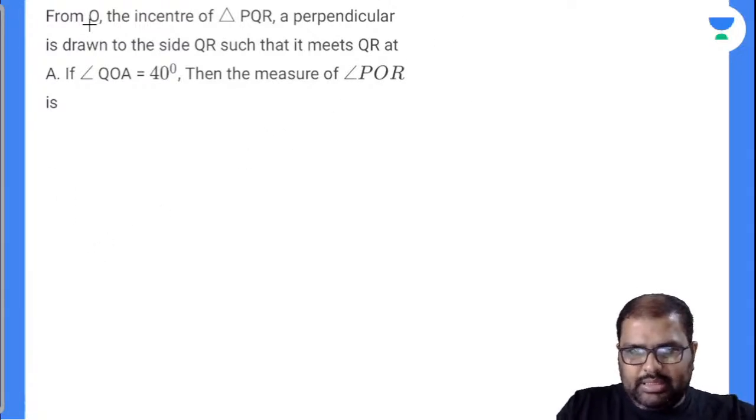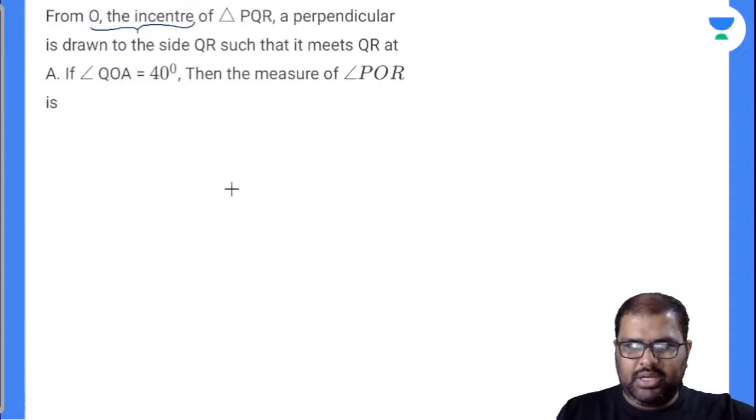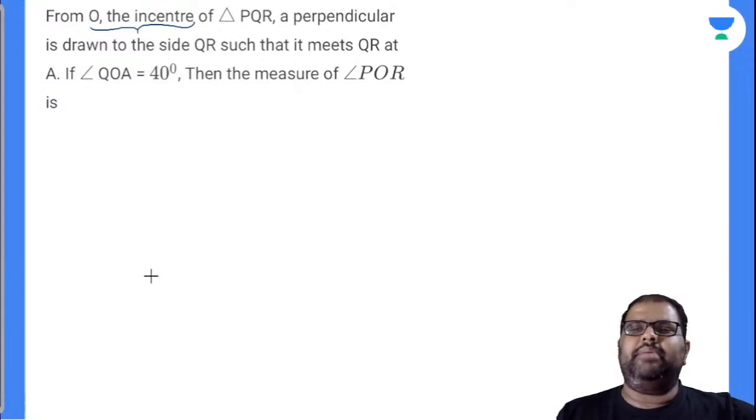From O, the in center. First of all, what is in center? Anybody in the comment section box? In center is nothing but the intersecting point of all angular bisectors. Am I right or wrong? Triangle PQR, a perpendicular is drawn from O to the side QR such that it meets QR at A. If angle QOA is 40 degrees, then the measure of angle POR is the question asked.